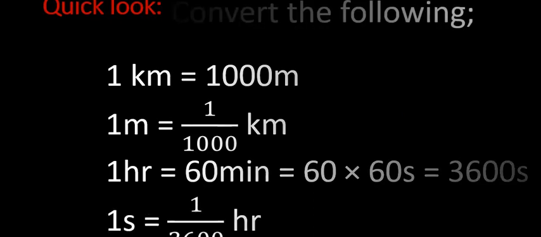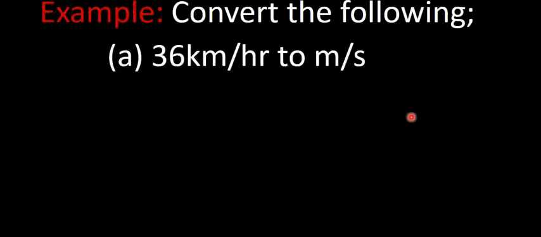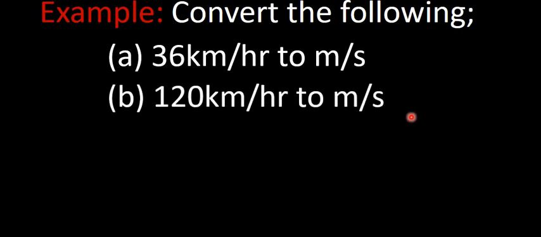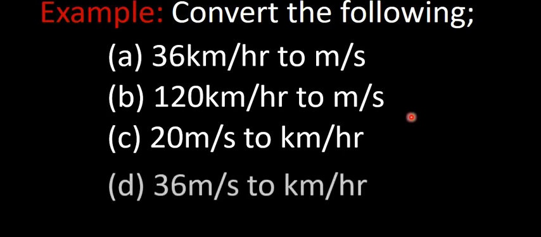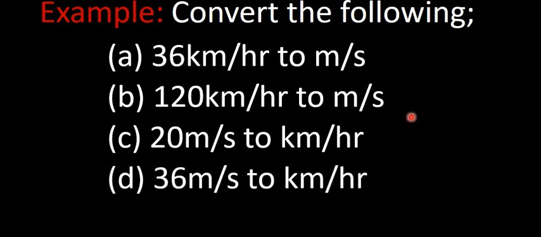Let's look at this example. Convert the following: 36 kilometers per hour to meters per second, 120 kilometers per hour to meters per second, 120 meters per second to kilometers per hour, 20 meters per second to kilometers per hour, and lastly 36 meters per second to kilometers per hour.